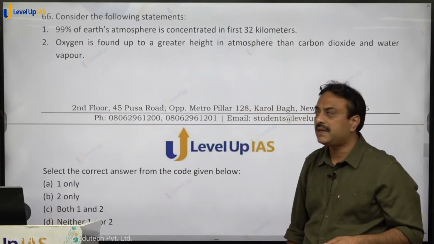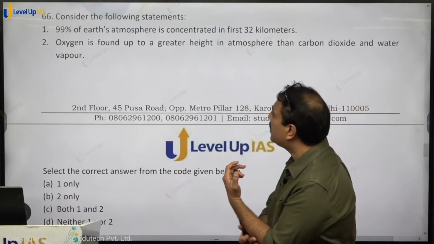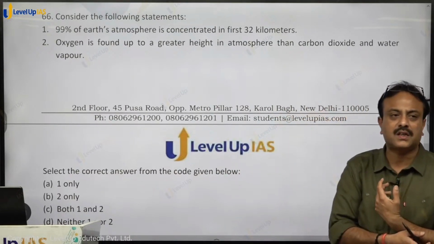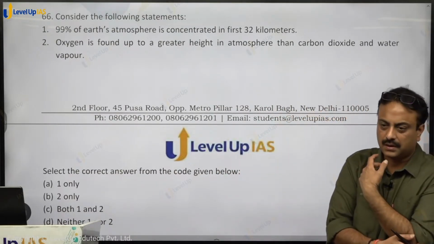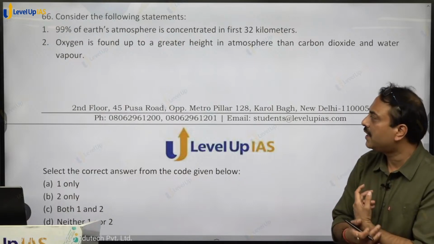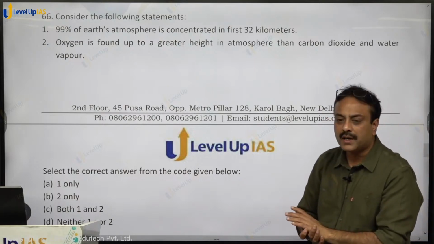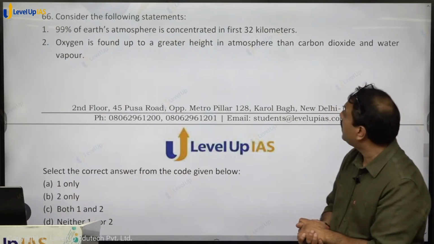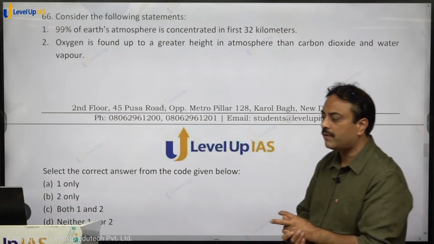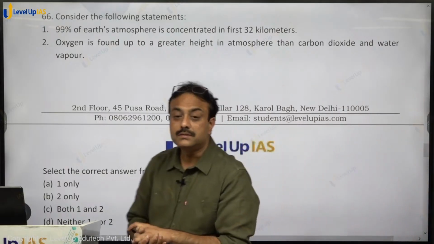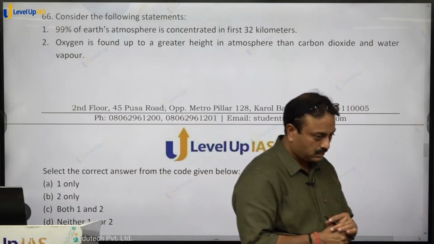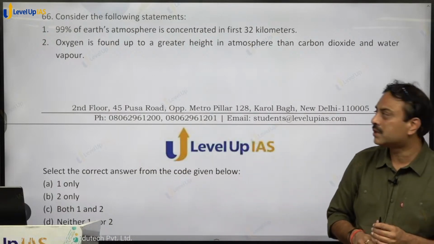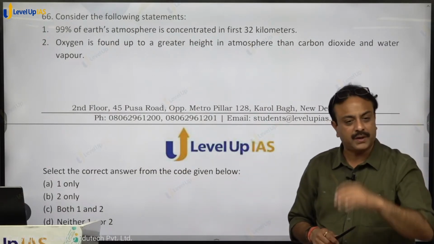Consider the following statements. 99% of the Earth's atmosphere is concentrated in first 32 kilometers. Direct line from NCERT, correct. Oxygen is found up to a greater height in atmosphere than carbon dioxide and water vapor. Oxygen is found up till the height of 120 kilometers.